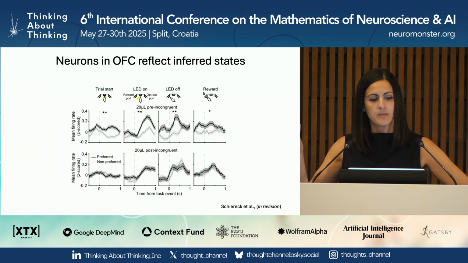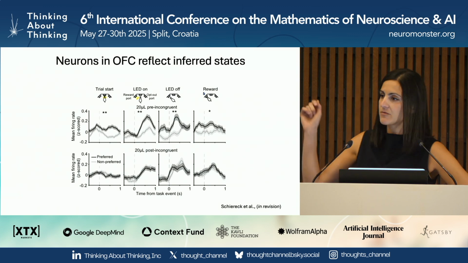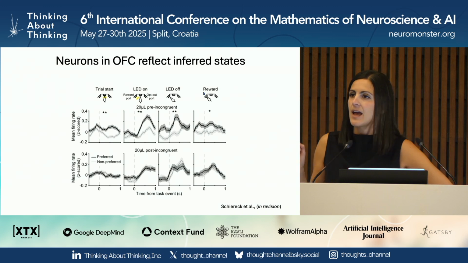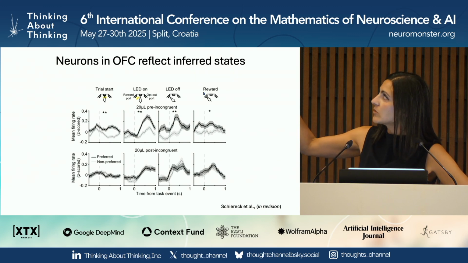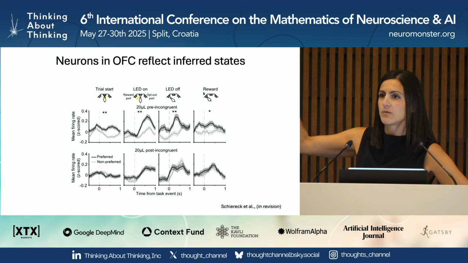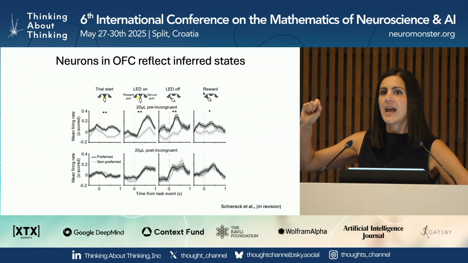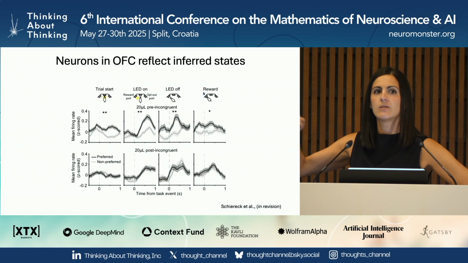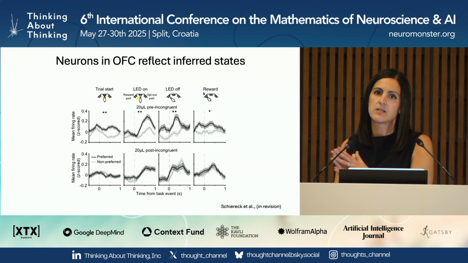And that's exactly what we see. This is showing neurons recorded from expert rats in the orbitofrontal cortex at the different events in the task. Before the first incongruent trial, the firing rates are different for 20 microliter offers in preferred versus non-preferred blocks. But after this first incongruent trial, we see that the responses basically collapse onto each other.